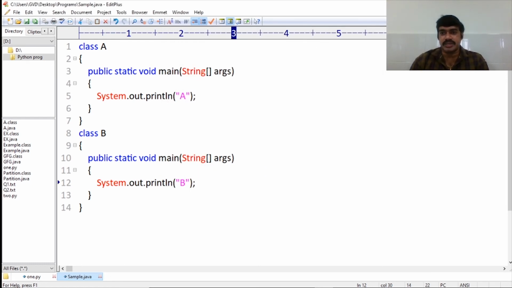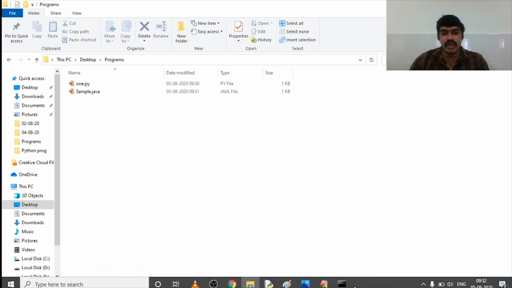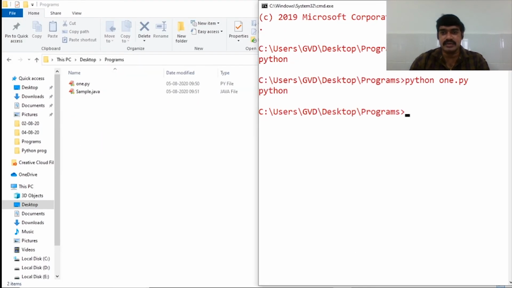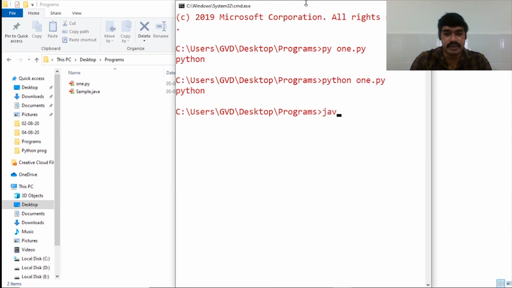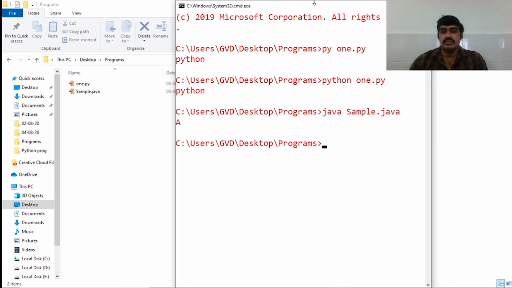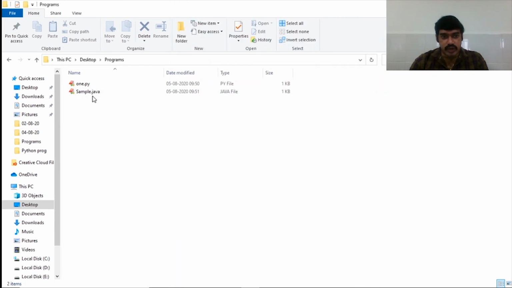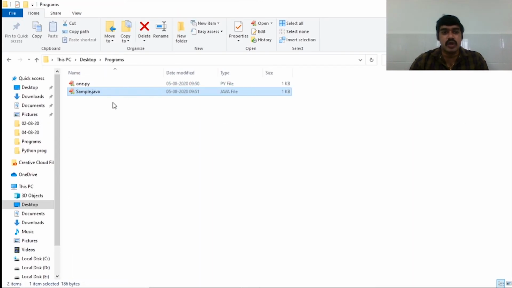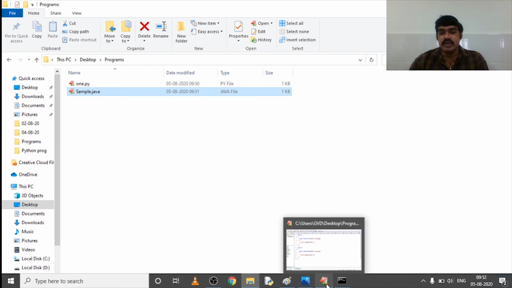Next, how to execute this sample.java program directly without its compilation? The syntax is java space sample.java. What is the output? A. If you observe in the background, there is no dot class file. How many classes are there in sample.java? Two classes are there, class A and class B. So no dot class file is created. This is the feature.